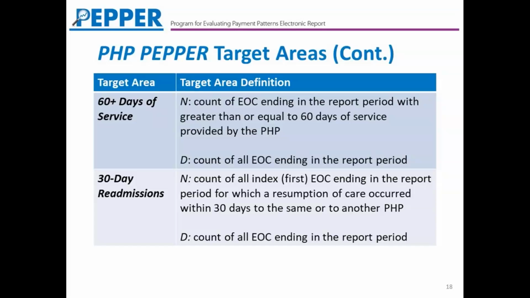And the last target area is looking at 30-day readmissions. Reducing readmissions is, of course, a continuing focus of CMS. Readmissions can be an indication of incomplete care, premature discharge, inadequate patient discharge instructions, or patient noncompliance. So we do include this readmission measure that looks at the proportion of beneficiaries who are readmitted either to the same or to another PHP within 30 days of the last date of their episode.